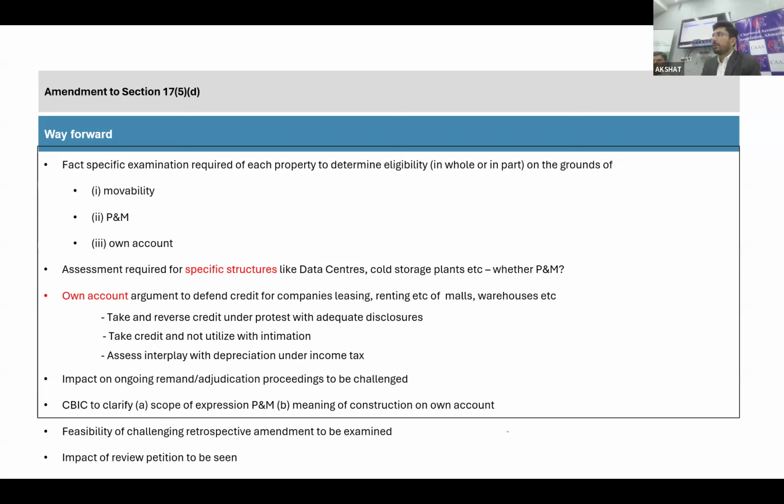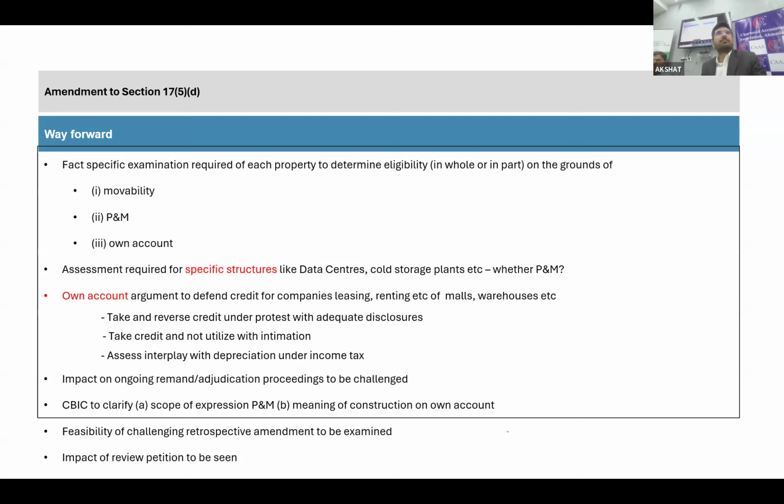Now we all know it is a well-settled principle that when there is a levy or a liability, retrospective amendment is not possible, and it is not advisable from the government side either. We never expect the government to provide changes which are retrospectively applicable where the taxpayer might have considered the law, because the taxpayer reads the law as it is written. If it is your mistake or a drafting mistake which you are changing retrospectively, then that is not permissible.